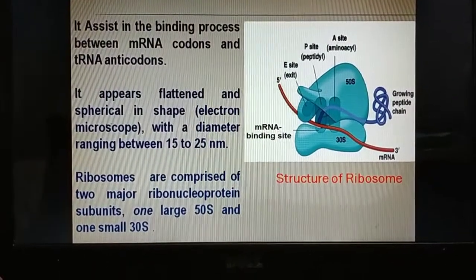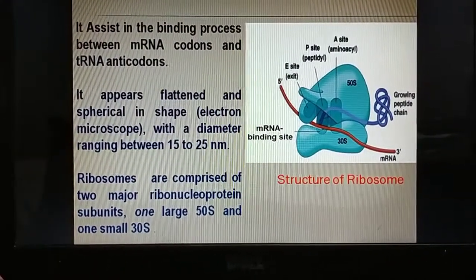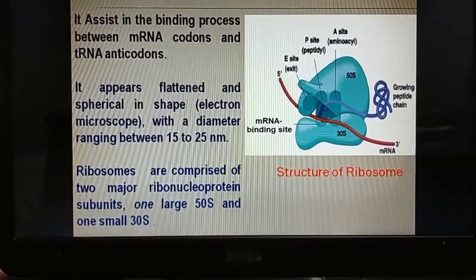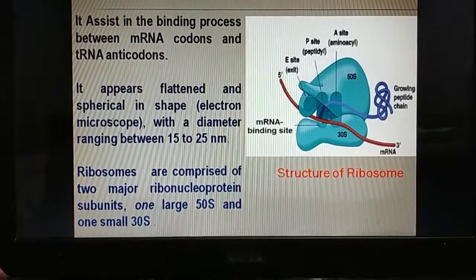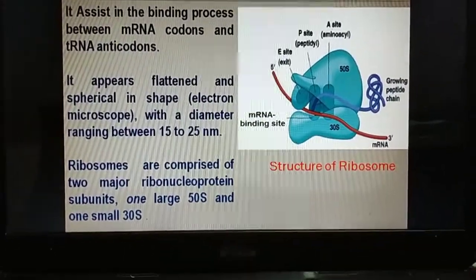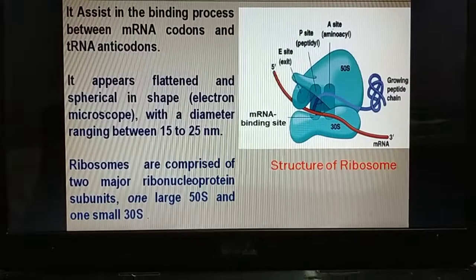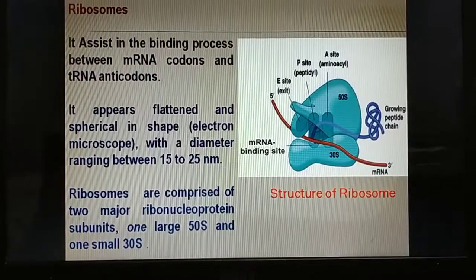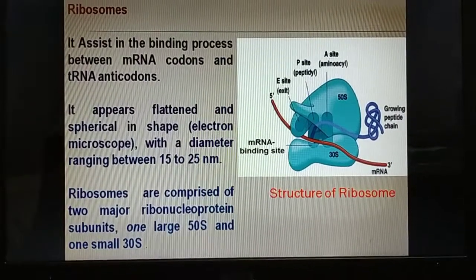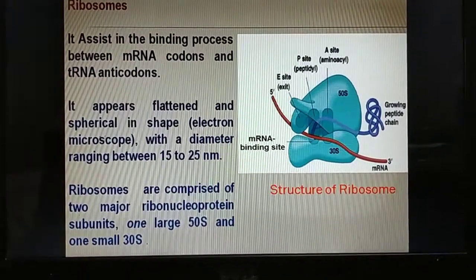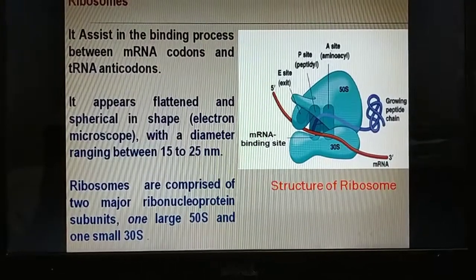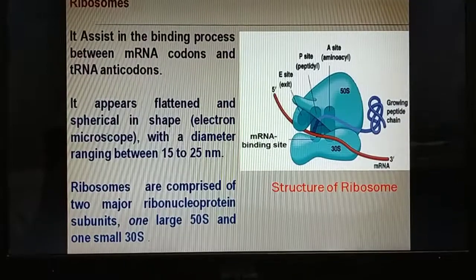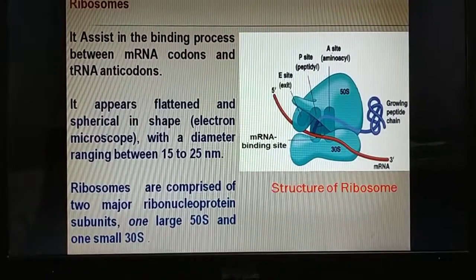Ribosome. It assists in the binding process between mRNA codons and tRNA anticodons. It appears flattened and spherical in shape under electron microscope, with a diameter ranging between 15 to 25 nanometer. Ribosomes are comprised of 2 major ribonucleoprotein subunits, one large 50S and one small 30S in prokaryotes, and in eukaryotes 60S larger and 40S smaller.